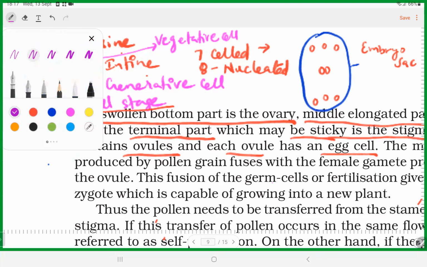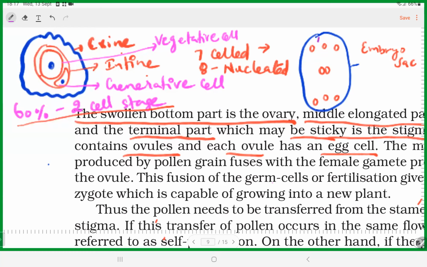And then they develop into the pink or purple ones, which represent the cells. 3 cells at one end, and 3 cells at the other end.